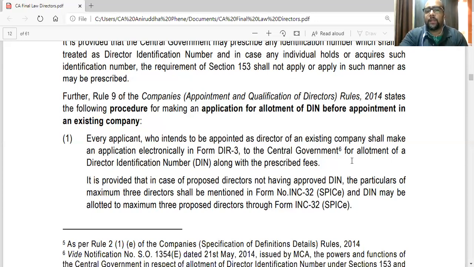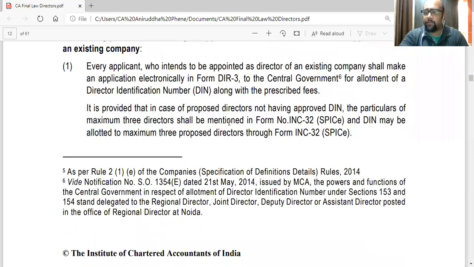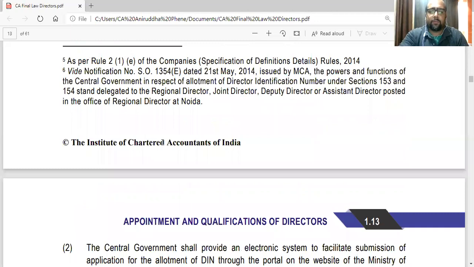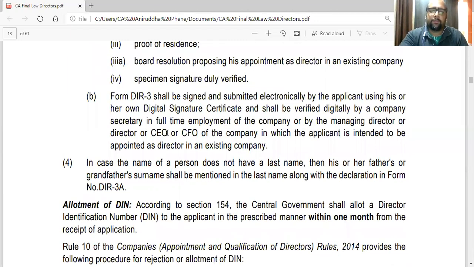So ROC will have a database that one person is a director in all these companies. So if a company is a defaulter in complying with various rules and regulations under the Act, a person from the ROC website can make out who the directors were and who were the defaulting directors. On the basis of that, they can become disqualified. We'll see how that happens under section 164. So this is the procedure plus the documents to be submitted along with the form.